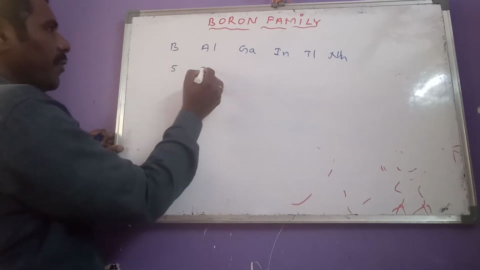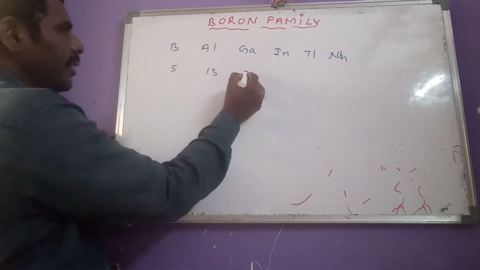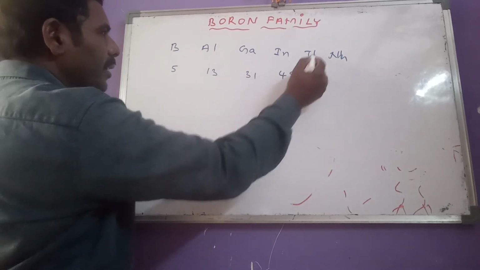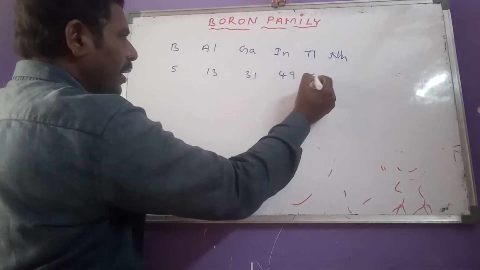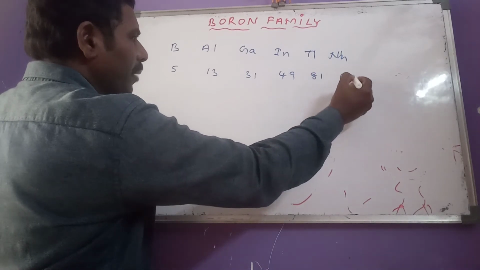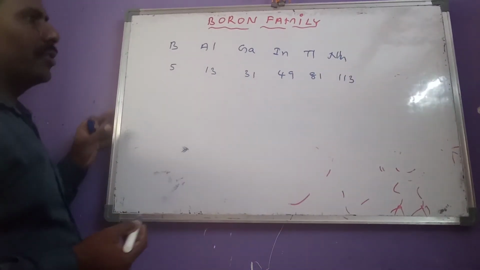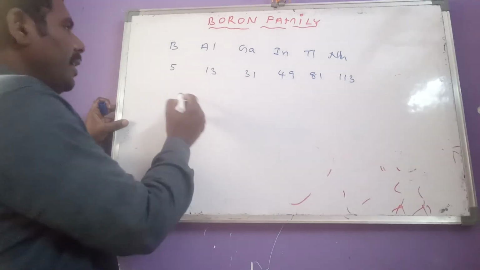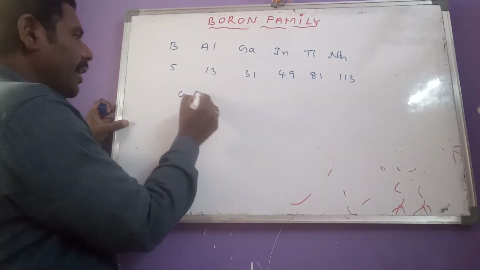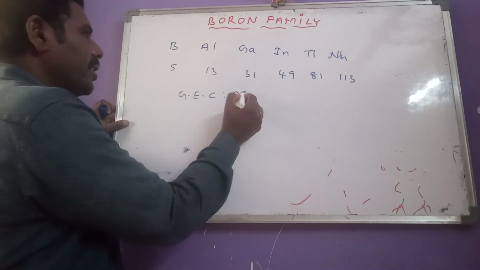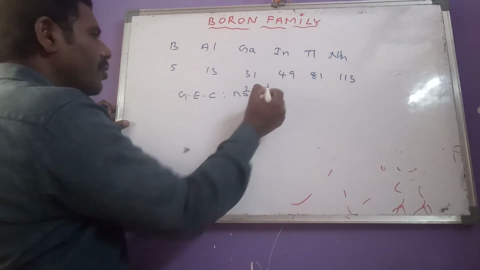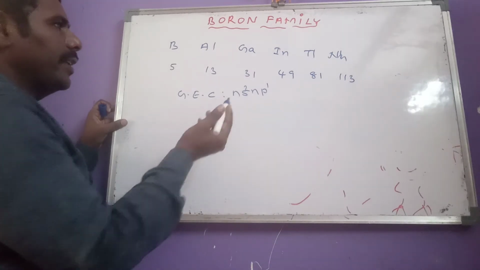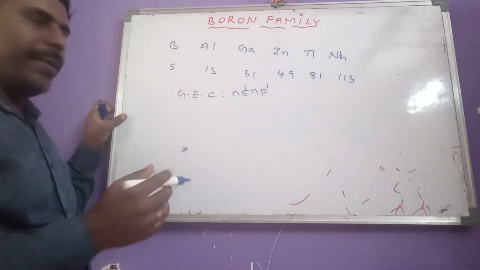What are the atomic numbers here? Boron atomic number 5, aluminum 13, gallium 31, indium 49, thallium is 81 and nihonium 113. So these are the atomic numbers of third A group elements. And the general electronic configuration is ns2np1.